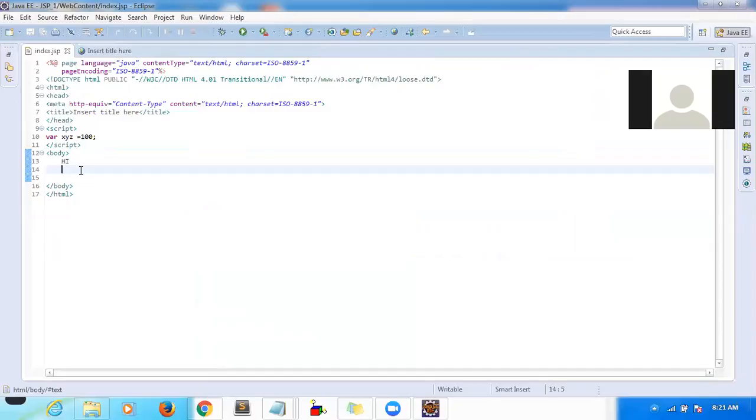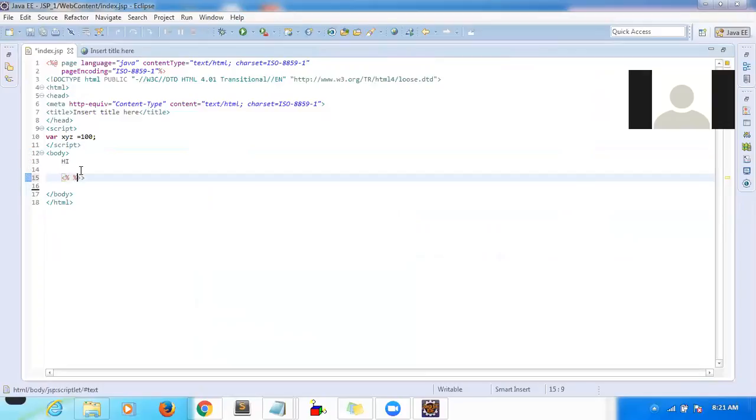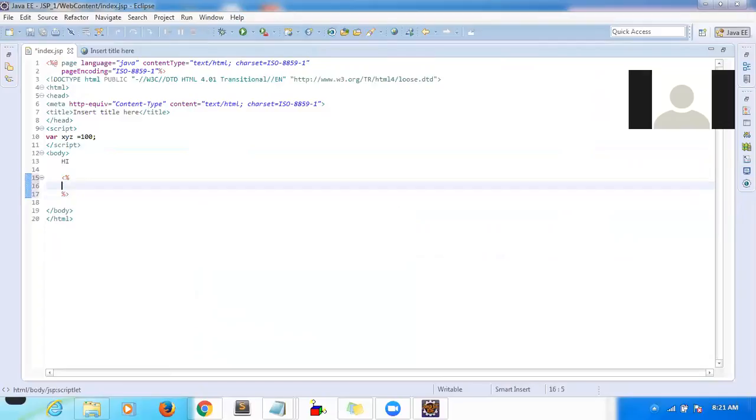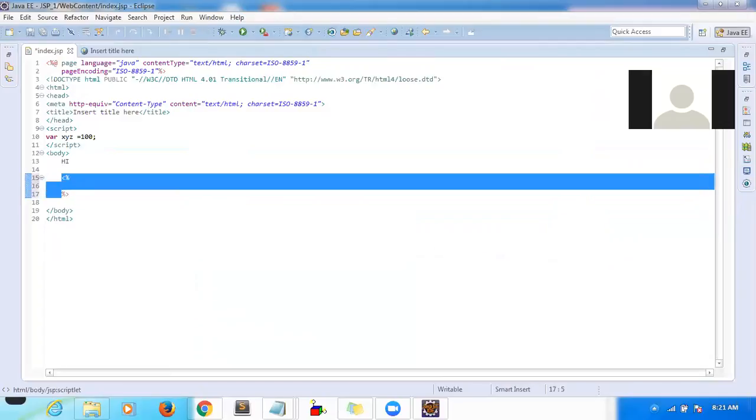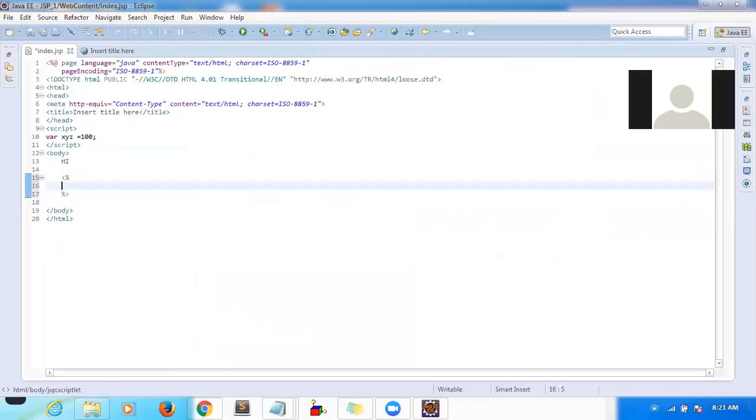Inside a service method, you can write core Java code. In a similar way, here also you can write Java code by using a special tag called a scriptlet. So how to write Java code in your JSP page? This is a scriptlet. You just have to write this tag. You have to remember this syntax. Inside that you can write whatever you want.